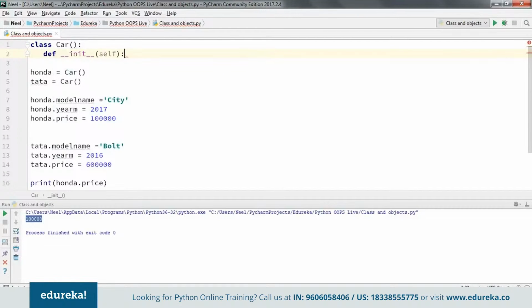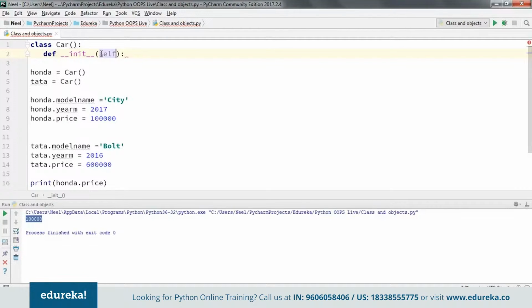Init is a constructor, and it initializes the values of the variables. Notice there's a keyword already added here, self. Self is a reference to the object which is going to be calling this function. Those of you who are not familiar with functions can check out our Python tutorial video and our Python function video.